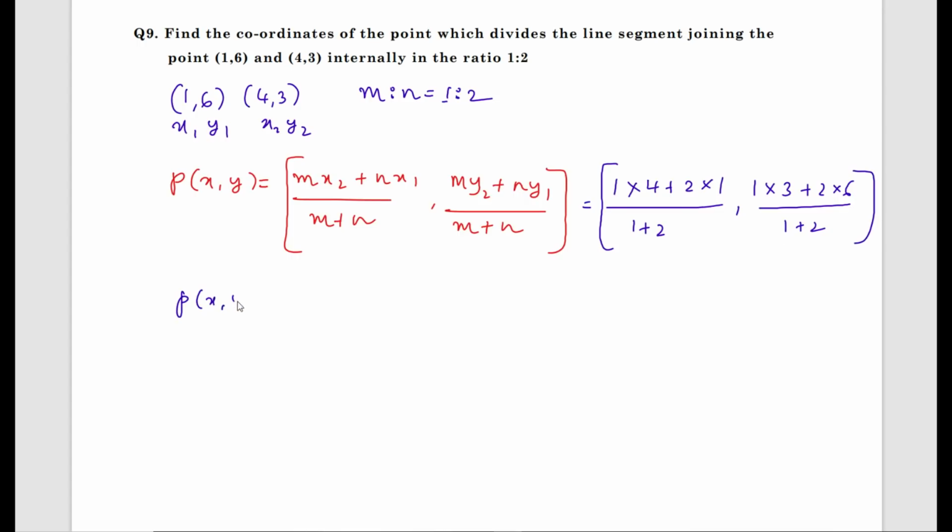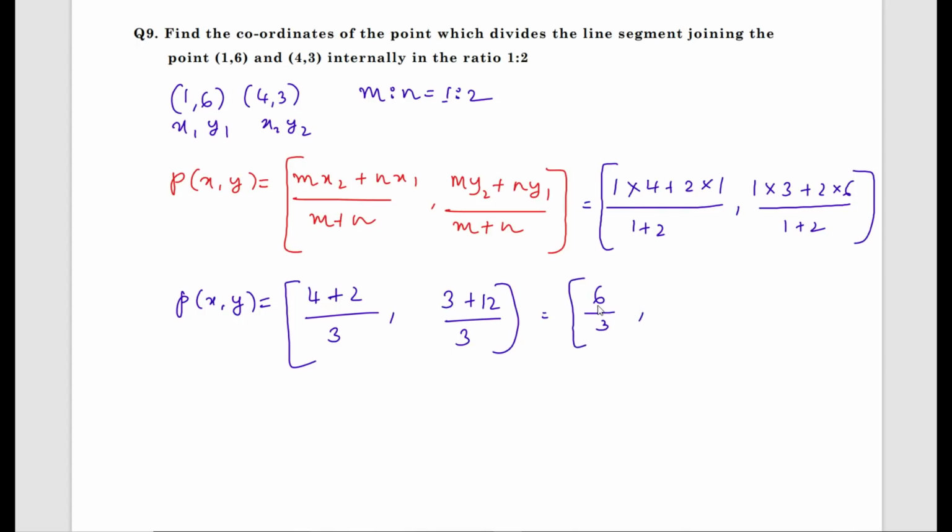P of x comma y equals 1 into 4 is 4, 2 into 1 is 2, whole divided by 1 plus 2 is 3, comma 1 into 3 is 3 plus 2 into 6 is 12 divided by 1 plus 2 is 3. 4 plus 2 is 6 by 3 comma 3 plus 12 is 15 by 3.